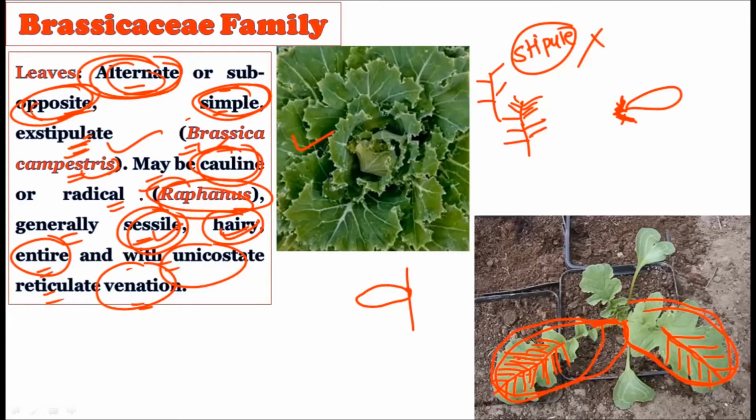They show simple type of leaves, and the leaves are exstipulate. That is the most important thing. Here you should remember that the leaves are exstipulate. That literally means the leaves do not show the presence of stipules. And they can generally be sessile, hairy, entire with unicostate reticulate venation.